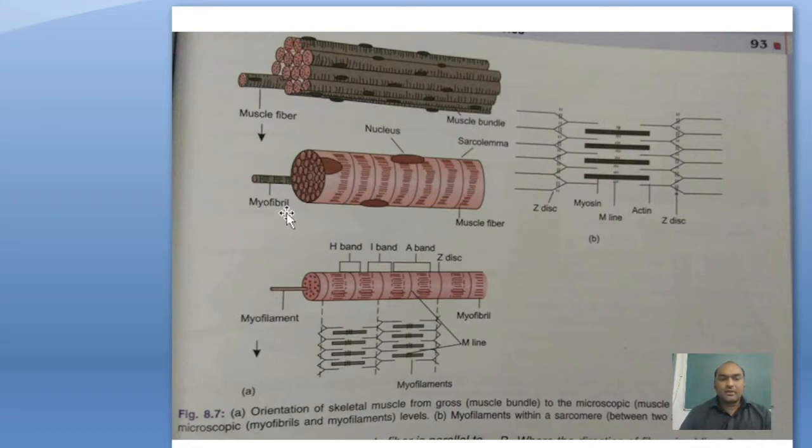In the muscle fiber there are myofibrils, and in the myofibrils are the myofilaments. In the filaments we see striations. Striation is nothing but actin and myosin filaments. The inner side in the dark band is myosin and the outer side is actin. When the muscle contracts, the actin filament overlaps with the myosin filament. This is the I band, isotropic, light band, and the A band, dark band, and between two sarcomeres there is the Z disc. This is the muscle fiber.